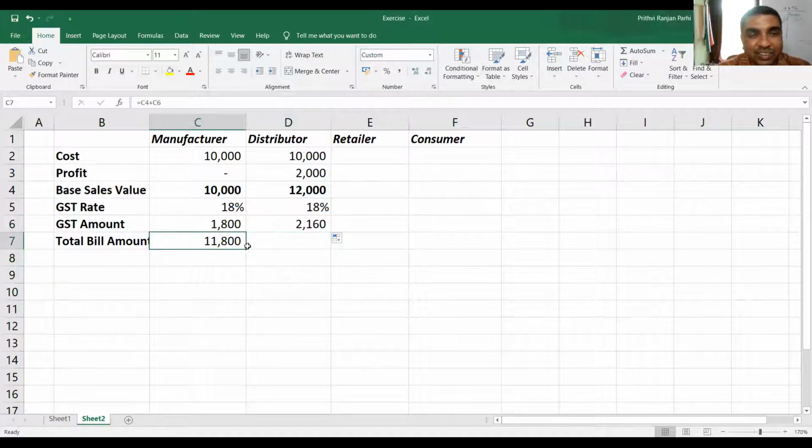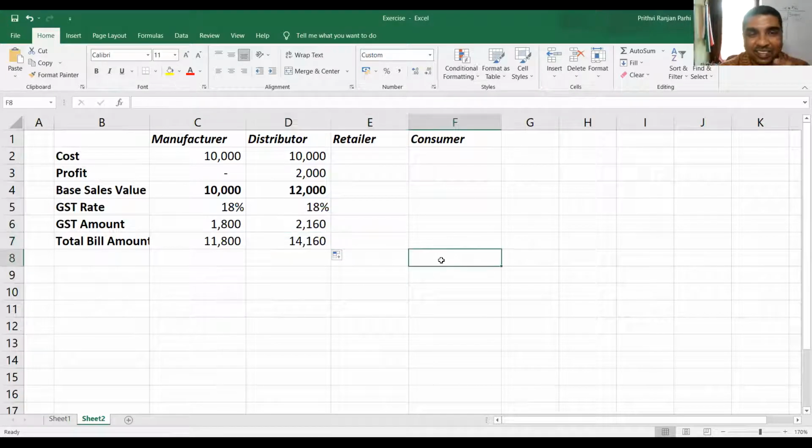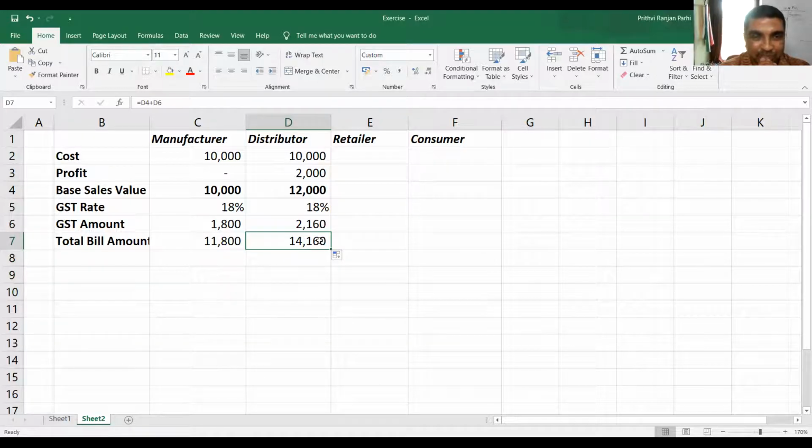Total bill amount will be how much? How much will he be collecting from customers? His bill amount will be base value 12,000 plus GST 2,160.